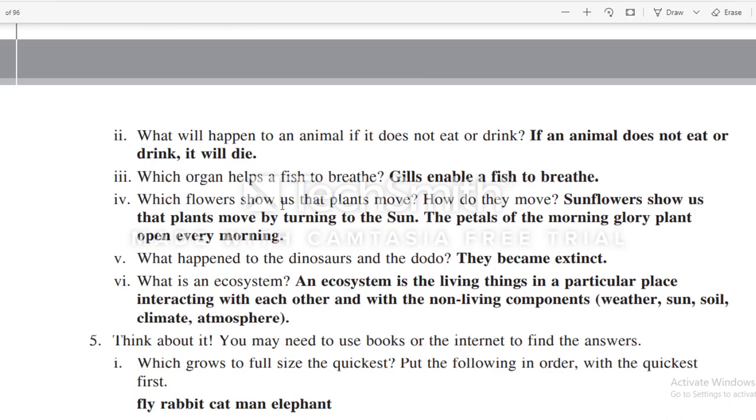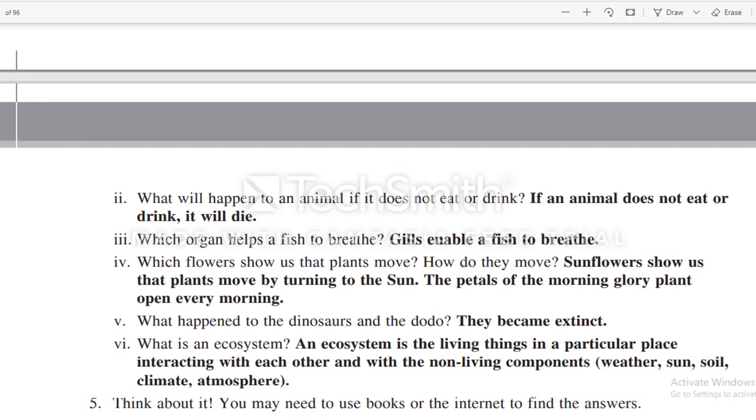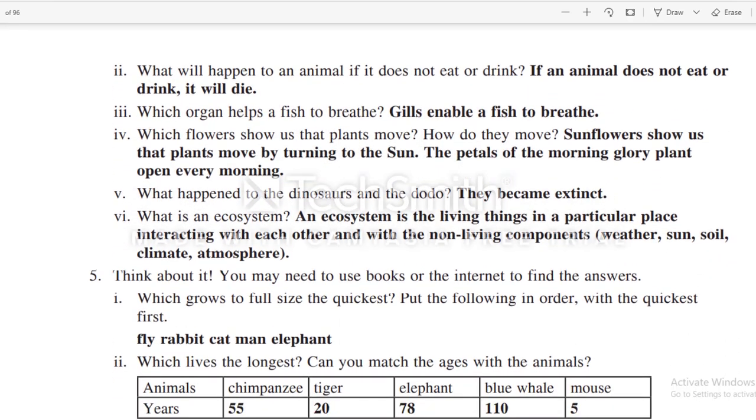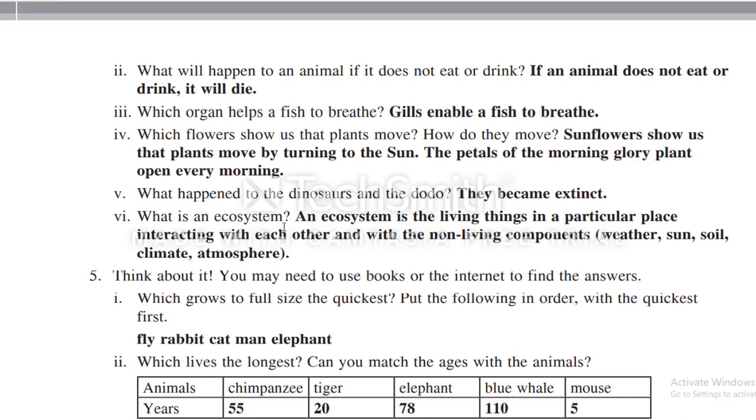Which flowers show us that plants move? How do they move? Sunflowers show us that plants move by turning to the sun. The petals of the morning glory plant open every morning. The names of 2 plants are given. If it is possible, the students can also witness that the sunflower moves by turning its face towards the sun, and the petals of morning glory plants open every morning.